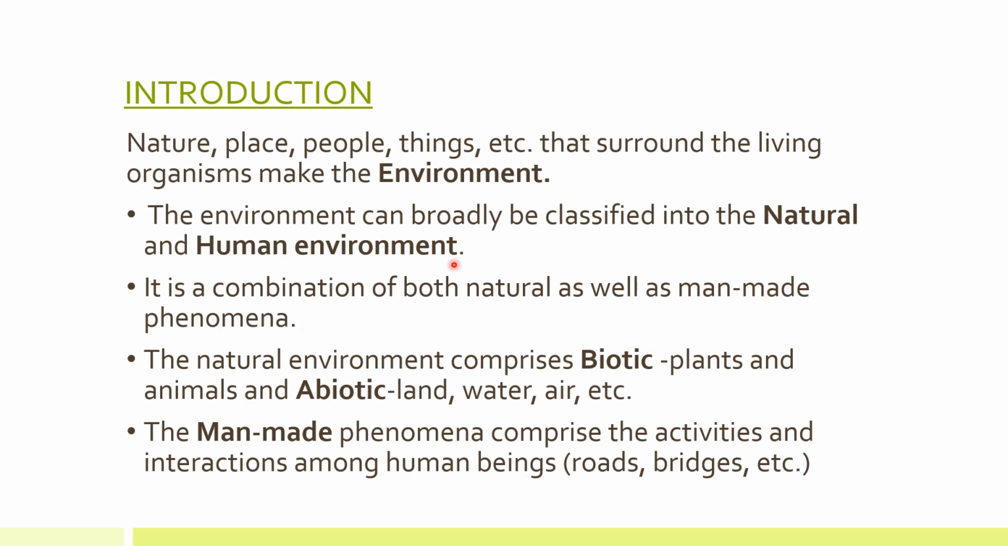Here you will see both natural and man-made phenomena. The natural environment comprises of biotic plants and animals and abiotic land, water, air, etc. So what comes in natural environment? Biotic plants and animals. Abiotic, land, water, air. So biotic, remember we study about plants, animals in biology, right? So biotic is that governs plants and animals, and abiotic is land, water, air, etc. Okay, so natural environment comprises of biotic and abiotic.